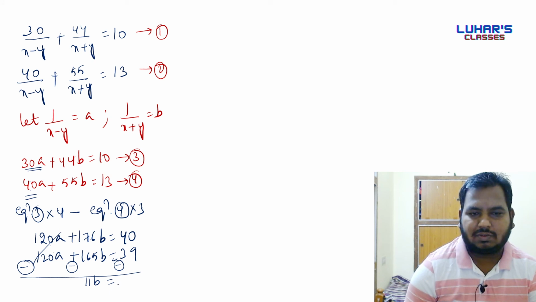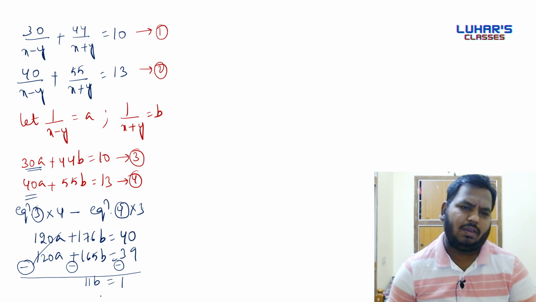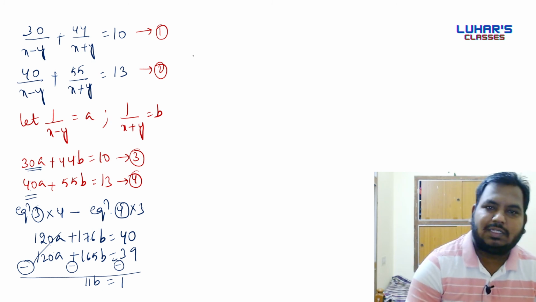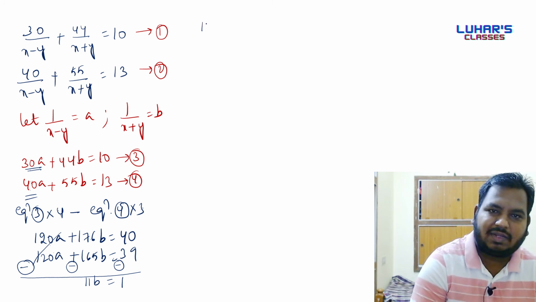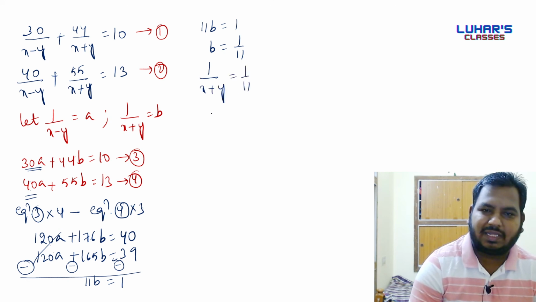That equal to 1. Is it 1? It's 1. So we'll have 11b is equals to 1. We'll have b is equals to 1 by 11. Did we do correctly? Yes. Now, but we have b as 1 by x plus y. So 1 by x plus y is equals to 1 by 11. We'll cross multiply, we'll get 11 is equals to x plus y.